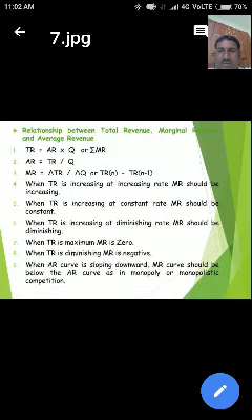Okay. When total revenue is diminishing, marginal revenue is negative.